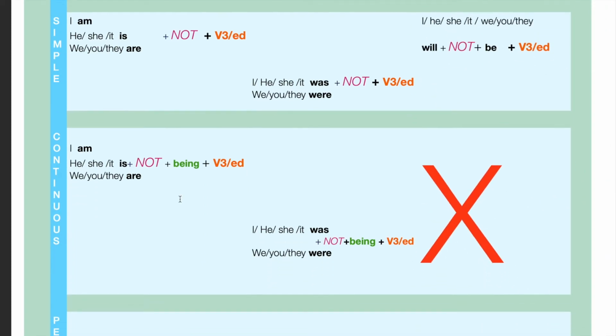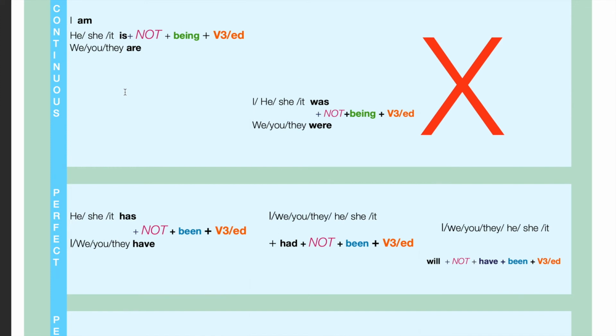Continuous. The same story, just insert not after to be. I am not being plus the third form. He's not being plus the third form. We, you, they are not being plus the third form. And past continuous passive: I, he, she, it was not being plus the third form. We, you, they were not being plus the third form.